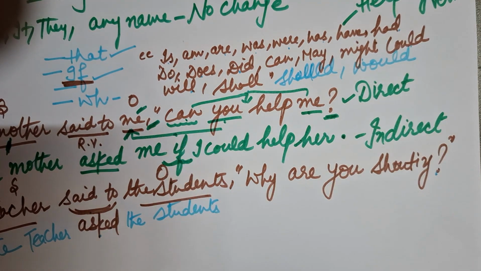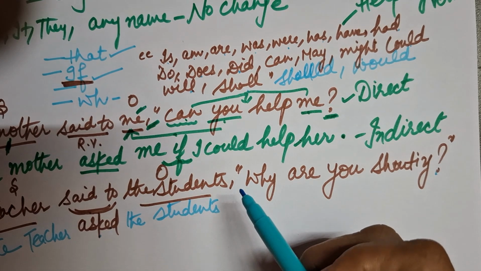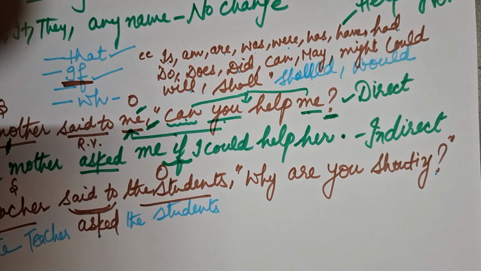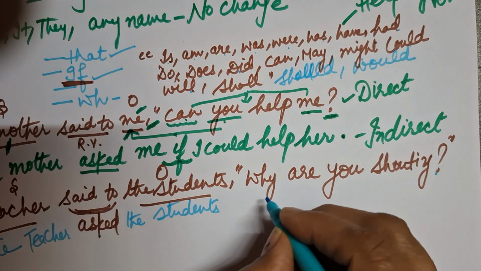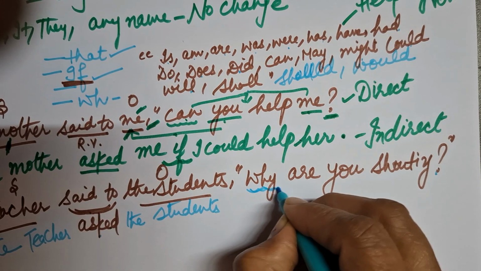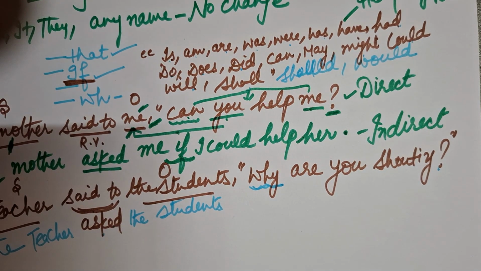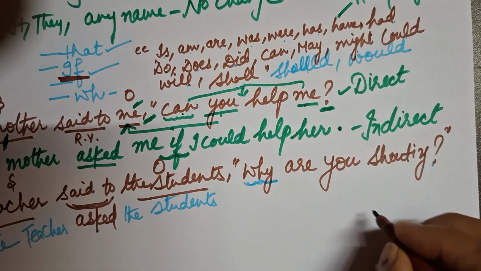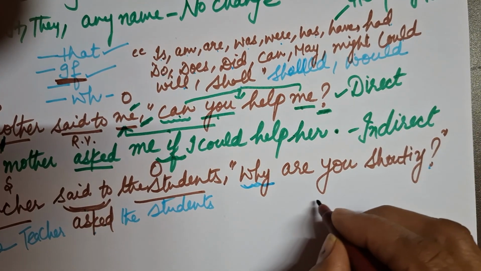These inverted commas are changing with if. But if my question is starting with WH. Ritu ma'am, what is WH? Beta, I am writing it there.